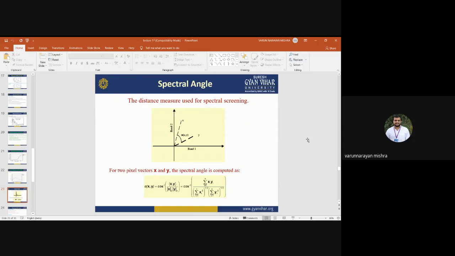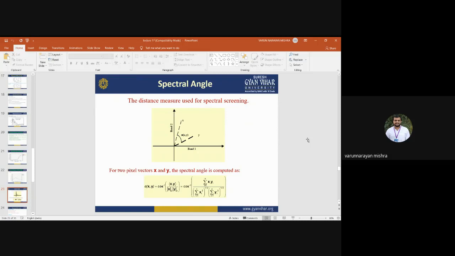A spectral angle is used to analyze the separation of two bands. If two bands are having different reflectance, very much difference in the spectral reflectance, then the angle will be large. If two bands have a similar reflectance pattern, similar reflectance values, then their angle will be less.